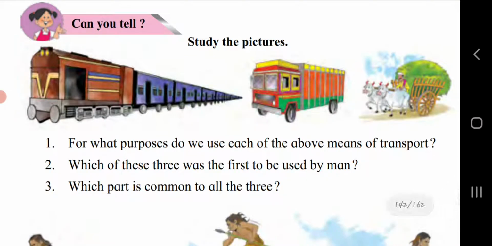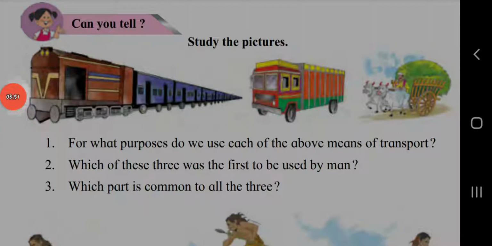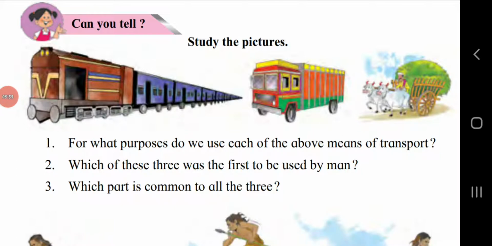Can you tell? For what purpose do we use each of the above means of transport? Here three pictures are given. The first picture is of a train, the second is of a truck, and the third is of a bullock cart. All these three we use to transport materials from one place to another. We use the train to travel from one place to another, and for importing and exporting also we make use of the train.